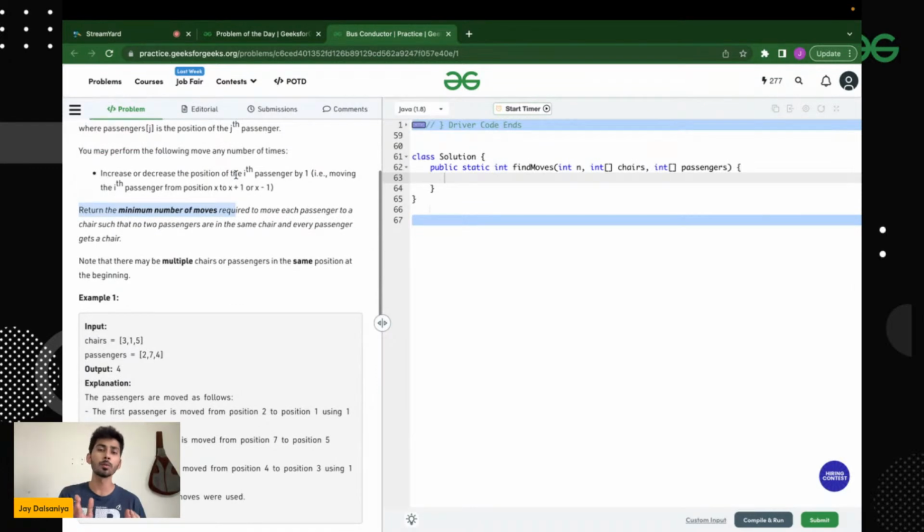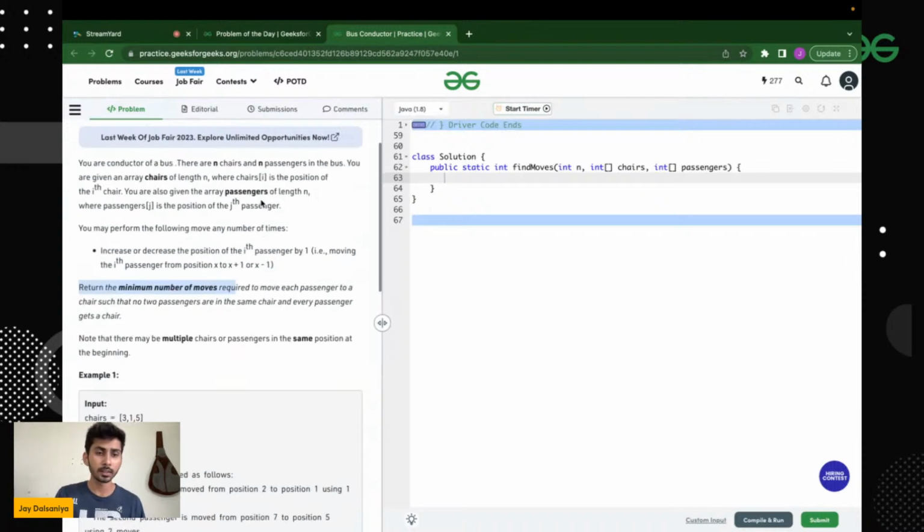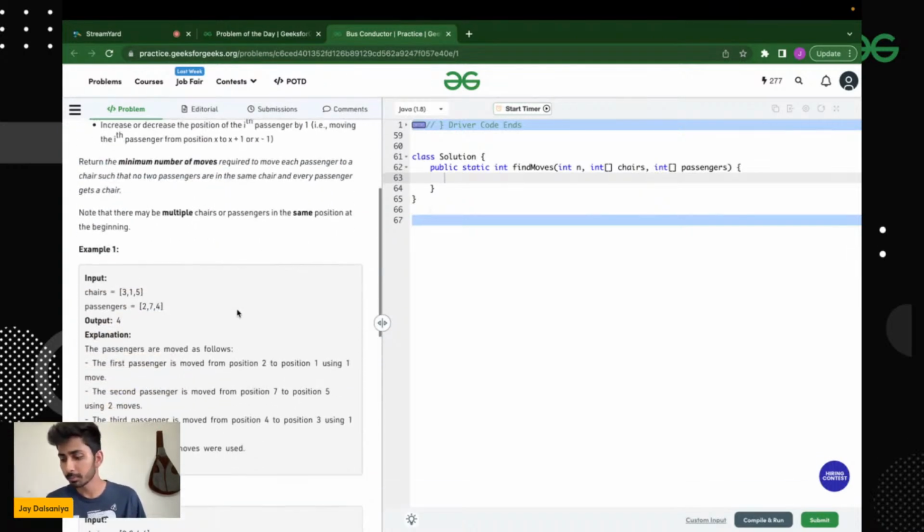So what you have to do is return the minimum number of moves. The passenger can move one step forward and one step backward, and he needs to sit on a chair. What will be the minimum number of moves required to move each passenger to a chair? That means assign a chair to each and every passenger, and no chair should be assigned to more than one passenger. So two passengers cannot sit on the same chair. That is the formal discussion on the problem statement, and now let's see the example.